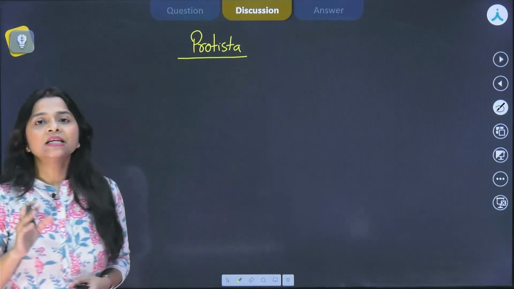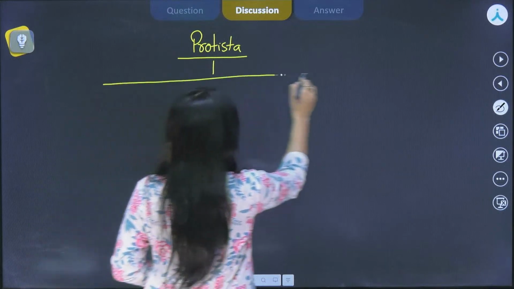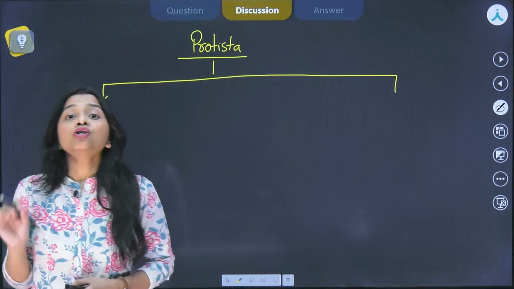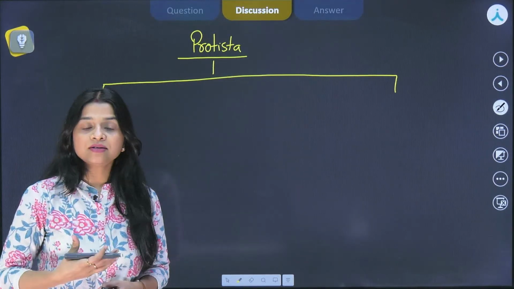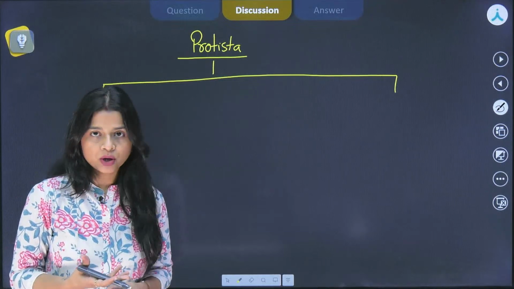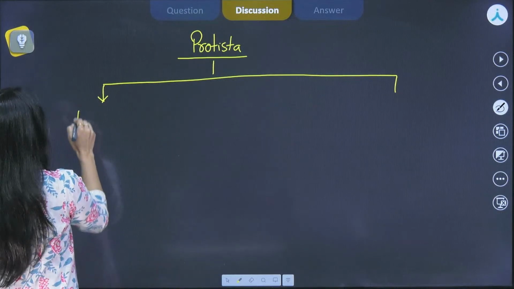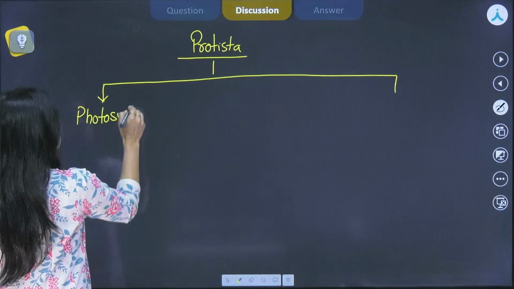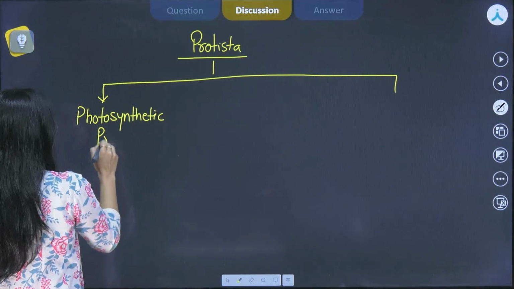So, if we are taking up kingdom Protista, we basically divide it in 3 categories. The 3 categories that we speak of are, first of all, the photosynthetic protists. That means we are talking about the organisms that can prepare their own food. They are autotrophic in nutrition. So, we have photosynthetic protists.